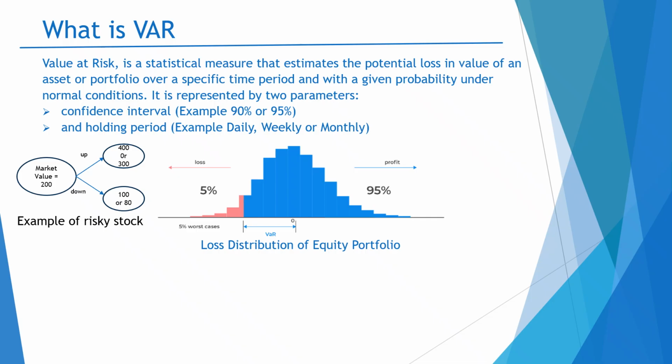So if my portfolio value goes up, for example on the next day, it can become 400 or 300, and I will incur a profit. Similarly, if the value of my portfolio goes down, for example to a level of 100 or 80, then I will incur losses.